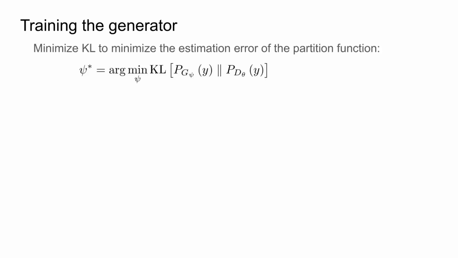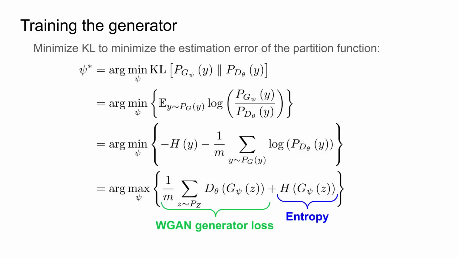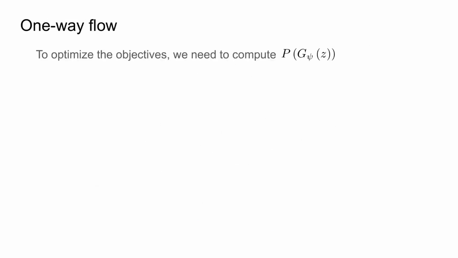Hence, we define the objective of G as the minimization of the KL divergence between these two. The resulting objective has two terms, one that is the same generator objective from Wasserstein GAN and one that maximizes entropy. We hypothesize that the additional entropy term will help avoid mode collapse. Optimizing the density estimator objective and entropy requires access to the probabilities of the generated samples PG of z. While we could use normalizing flows, they constrain the possible architectures we can use in our models.